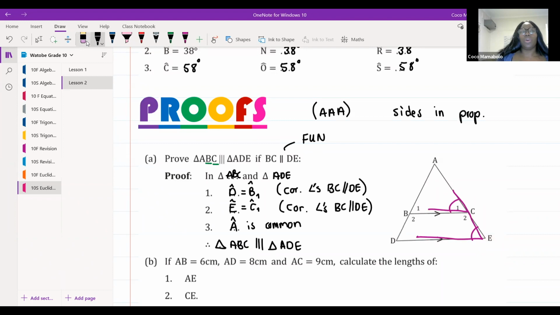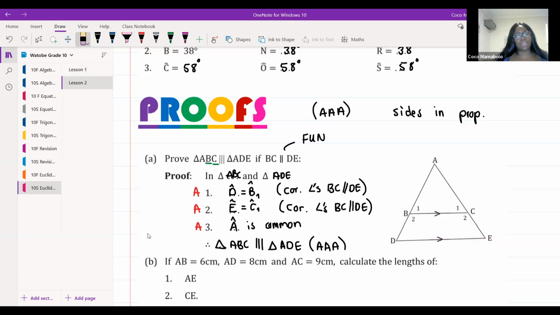Now we have just proven that, and we just need to write here that our reason for this was we proved that an angle is equal, an angle is equal, and an angle is equal. So our reason is angle, angle, angle.